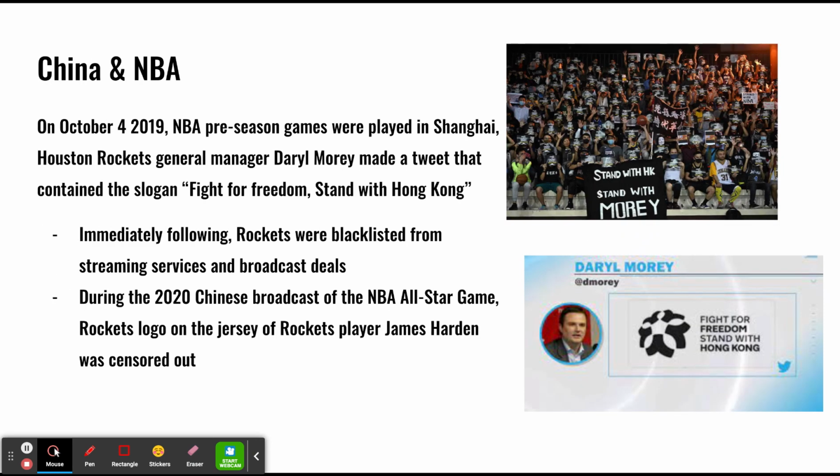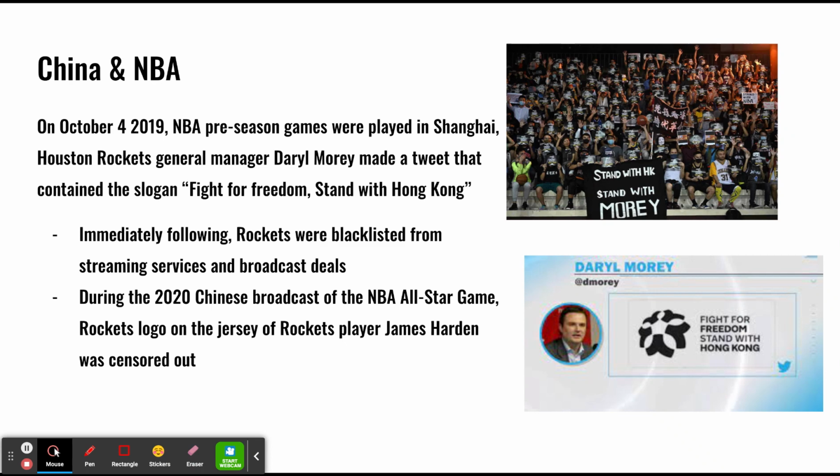China is very, very big into basketball, and there was an incident in 2019 during the NBA preseason games while they were played in Shanghai. The Houston Rockets manager, Daryl Morey, made a tweet that contained the slogan, "Fight for freedom, stand with Hong Kong." Immediately following this, the Rockets were blacklisted from the streaming services and broadcasting deals.